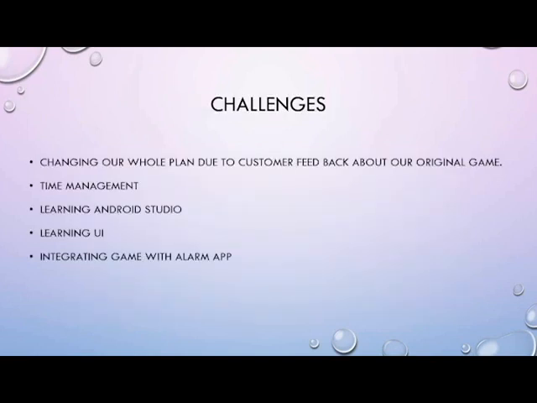A couple of challenges we had throughout our whole process is that we had to change up our whole plan due to customer feedback about our original game. So about a month ago, we got surveys showing that no one would like our original idea because it's a very, very sensitive topic. We also decided that to execute our idea would be very challenging and kind of unrealistic. So we had to change up our whole idea within a month's plan. So change up the programming, changing up everything.